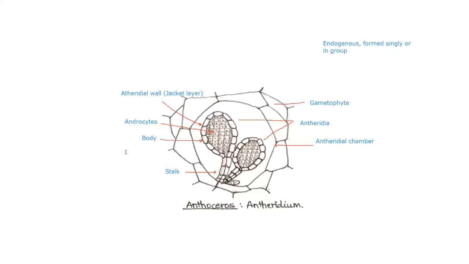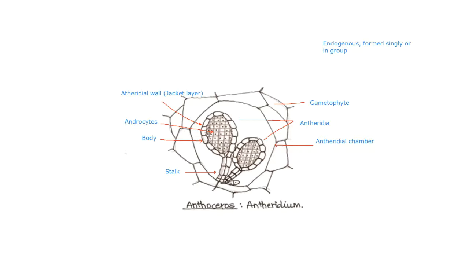Metamorphosed means they will undergo morphological changes, but there is no mitosis or meiosis taking place, which is normally the case when the spores or gametes are produced. The antheridial wall is also one cell in thickness and it is sterile. Sterile means it is the opposite of fertile. It is not going to participate in the formation of gametes, but androcytes are definitely going to.